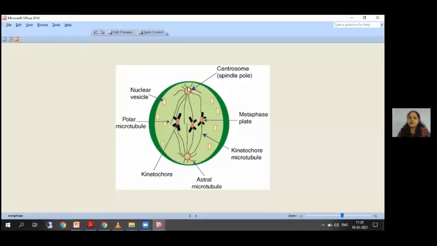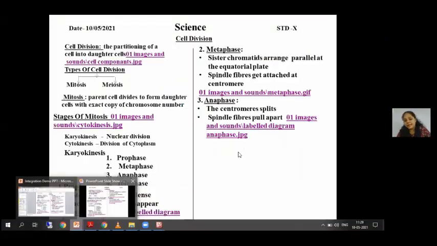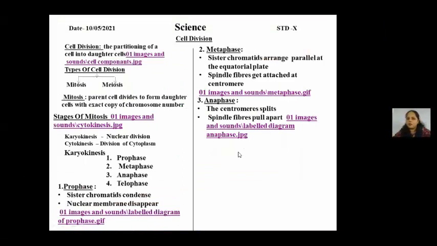Now there are two centrosomes, one at each pole. So from one side one spindle fiber attaches, and from the other side the other spindle fiber attaches. And this is the equatorial plate. Now, this is done because the next stage, students, is going to be the pulling of the chromatids. That is the starting of the anaphase, the third phase. So students, in the anaphase, the centromere starts splitting because the flexible proteins, the spindle fibers, which have been attached to the chromatids, especially the centromere, will start pulling it apart.